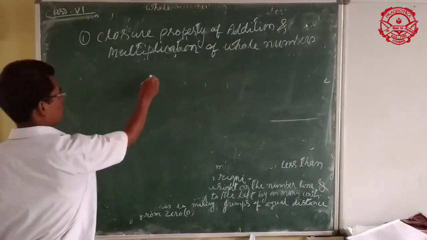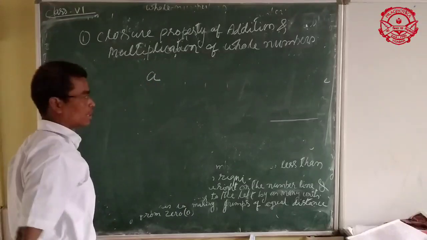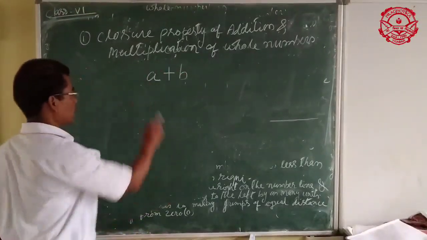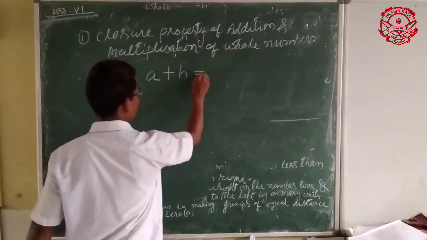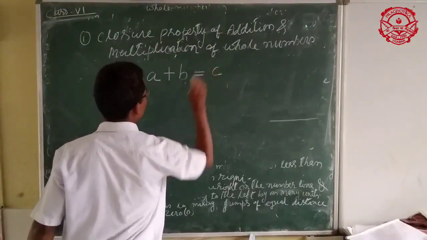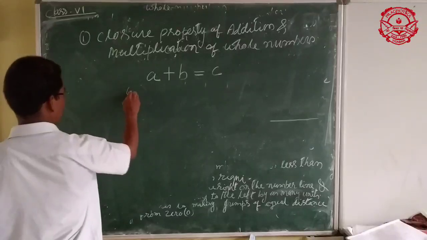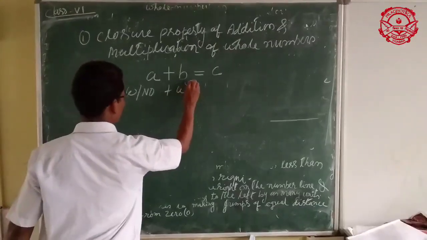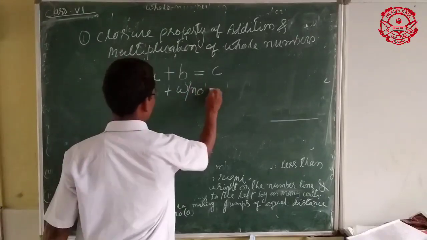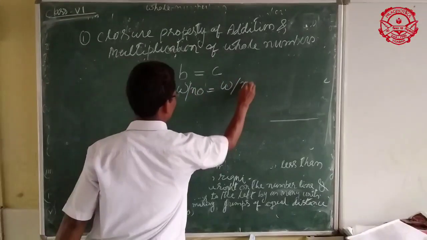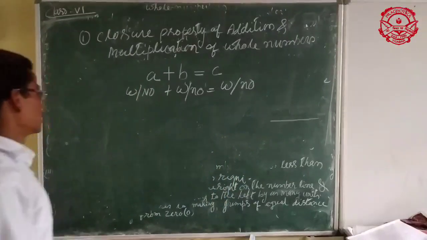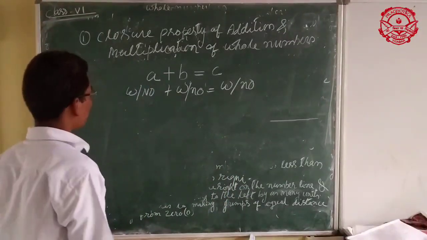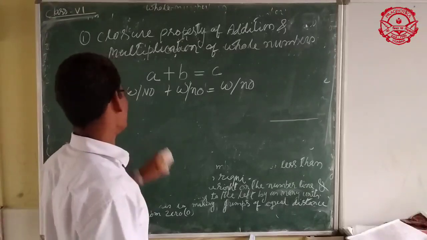Suppose A is a whole number and B is a whole number. When we add these two whole numbers, we get another whole number C. That means whole number plus whole number gives another whole number. This is called the closure property of whole numbers in addition.